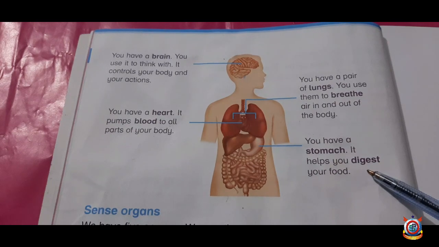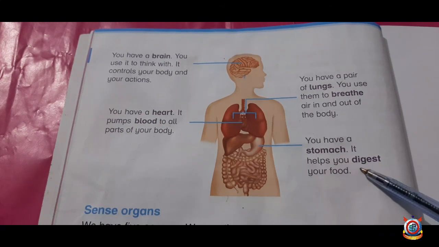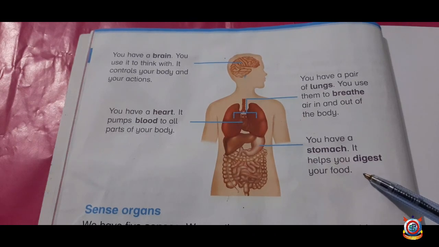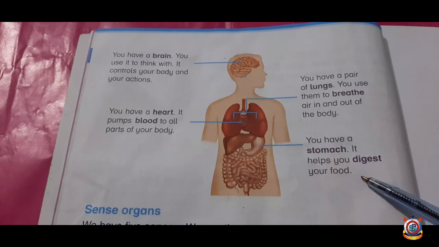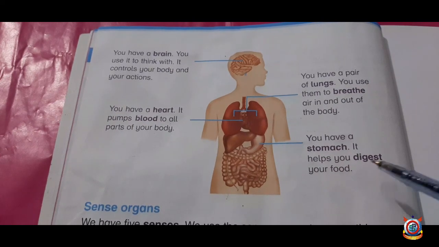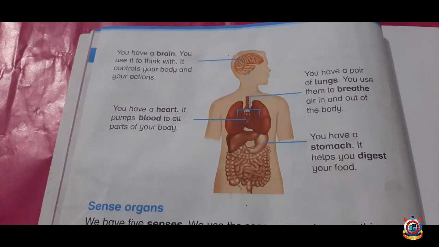And do you know, students, what is digestion? Digestion is the breakdown of food into small pieces. Hope, students, you understand clearly.